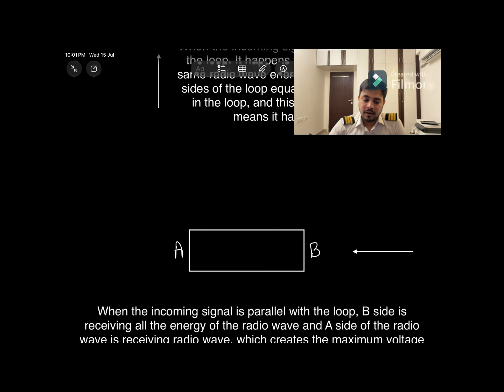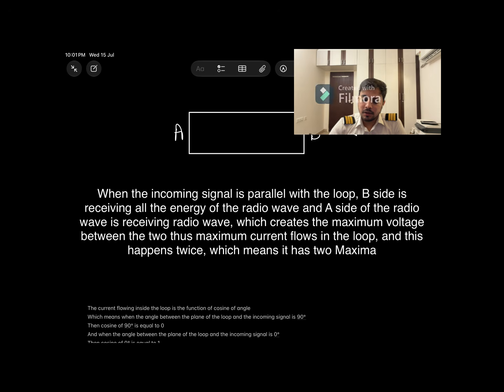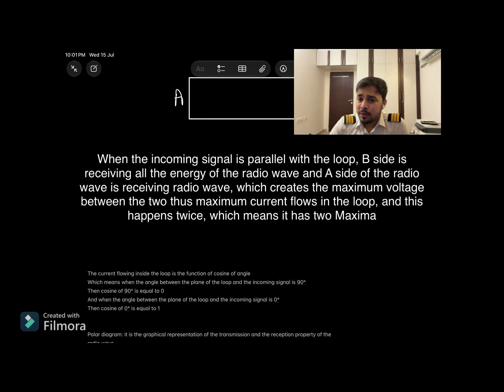Okay. When the incoming signal is parallel with the loop, B side is receiving all the energy of the radio wave, and A side of the radio wave is receiving less, which creates the maximum voltage between the two. Thus maximum current flows in the loop, and this happens twice, which means it has two maximas. Having two maximas is not the problem, but having two minimas is the problem.